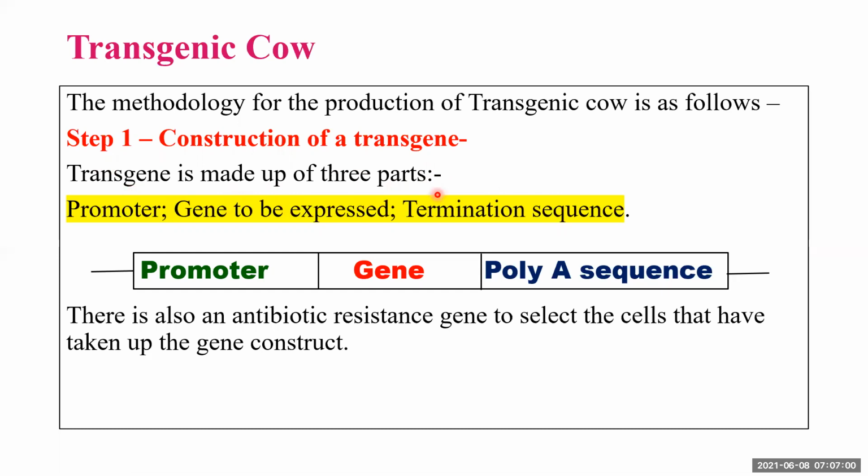The transgene is made up of three parts. It consists of a promoter, which will help in the expression of the foreign gene that is inserted in it, flanking the gene to be expressed, followed by a termination sequence. There is also an antibiotic resistance gene to select the cells that have taken up the gene construct.